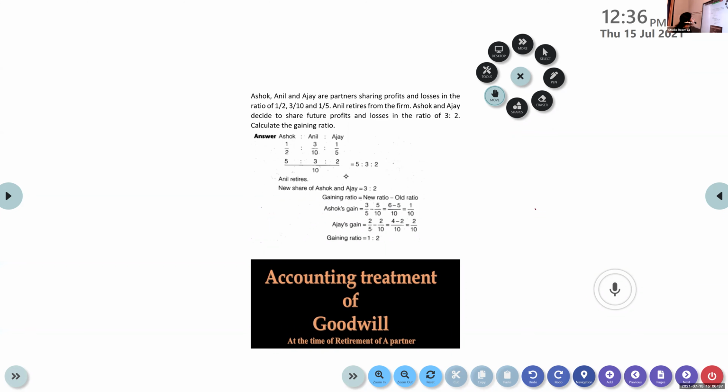Okay, so that is the new ratio given. Ashok, Anil, and Ajay are partners sharing profits and losses in the ratio, so their old ratio is given. And the problem is the denominators are not equal, so we need to bring them equal. And the given ratio is the new ratio. I took it as the old share. Now we have to find out the gaining ratio. Gaining ratio is equal to new ratio minus old ratio. Thank you so much.